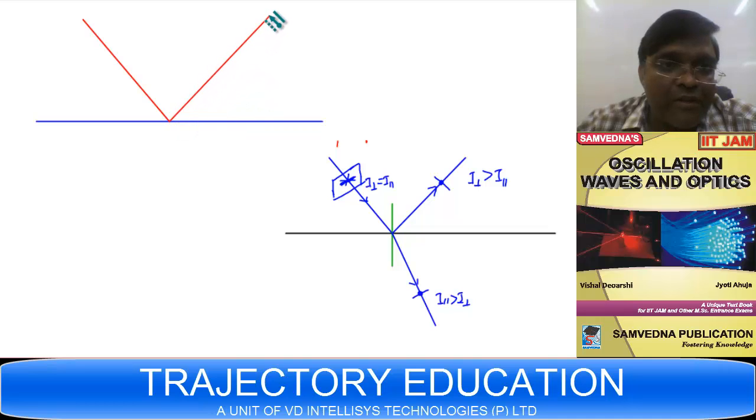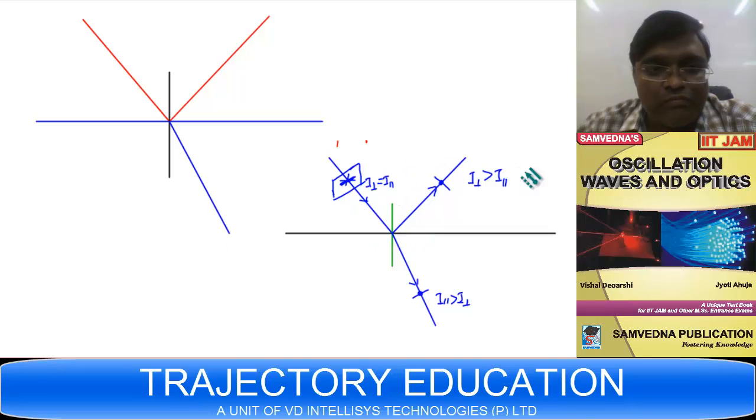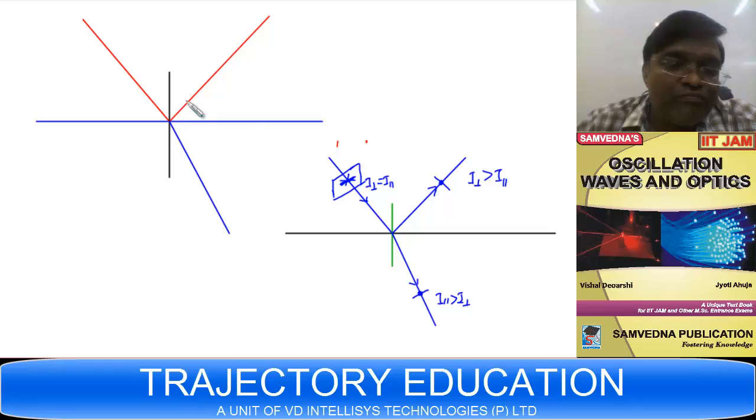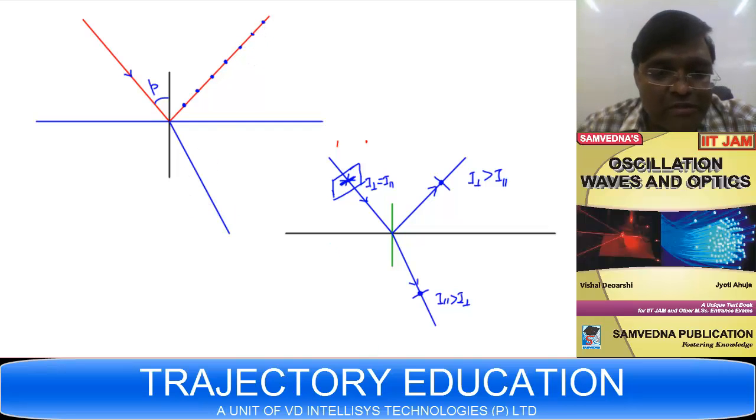I am drawing the figure; this is the normal. At a particular angle of incidence called the polarizing angle, your reflected light is completely plane polarized with all the vibration perpendicular to the plane of incidence.